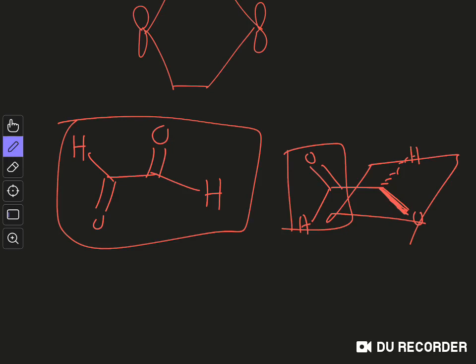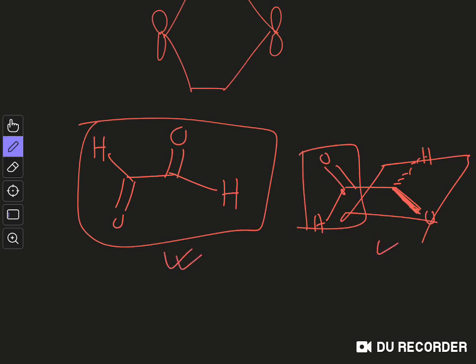So if the overlap between these two orbitals, this one and this one, would be energy rising, then they should try to stay in the twisted form, but actually they try to stay in the planar form. That is, this conjugation between this orbital and this orbital is actually stabilizing conjugation.